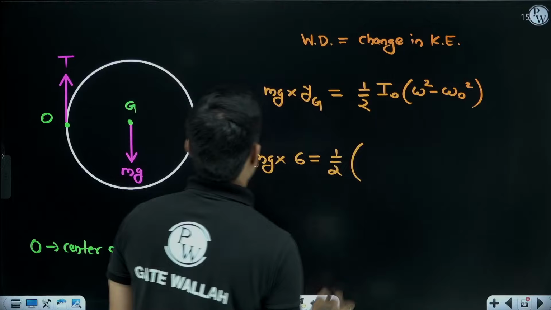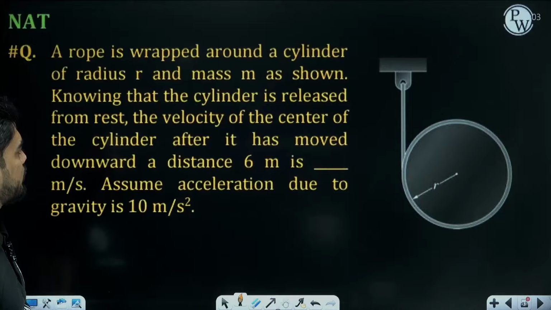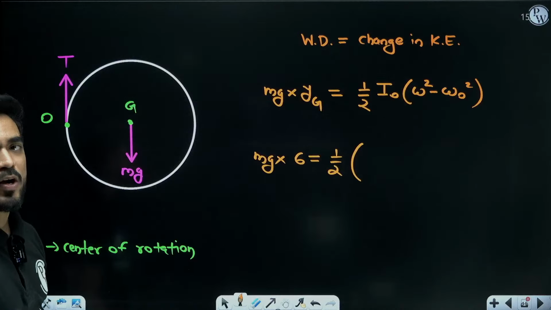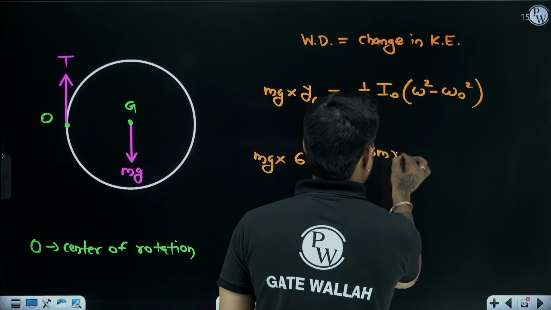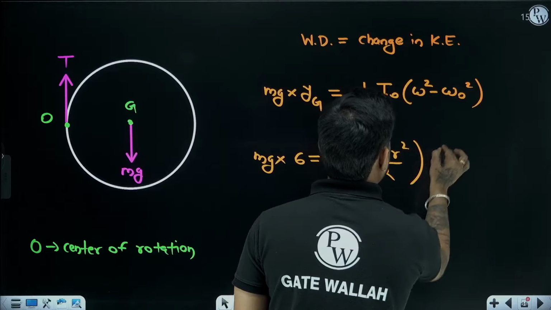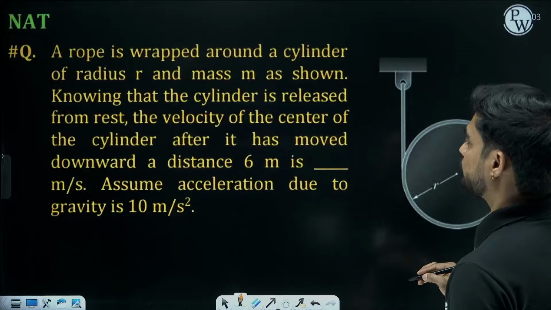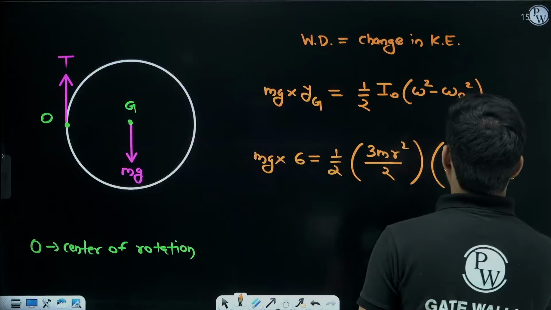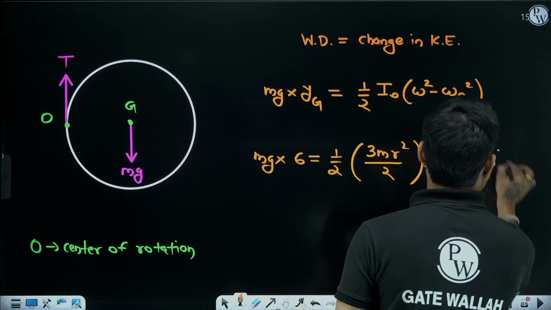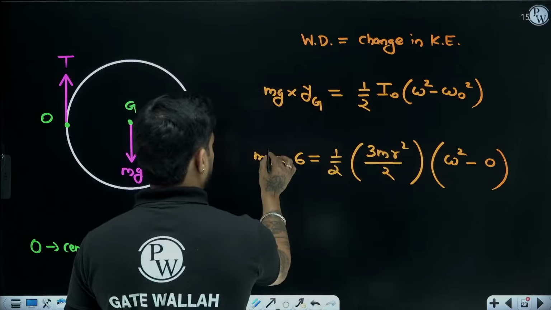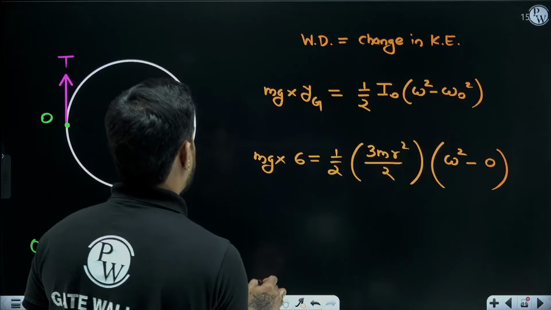What will be the mass moment of inertia about point O? It's a cylinder. So mass moment of inertia about point G is mr square by 2 and mass moment of inertia about point O is 3 mr square by 2. Right? So this m and m will be cancelled. Right? g is 10 meter per second square.